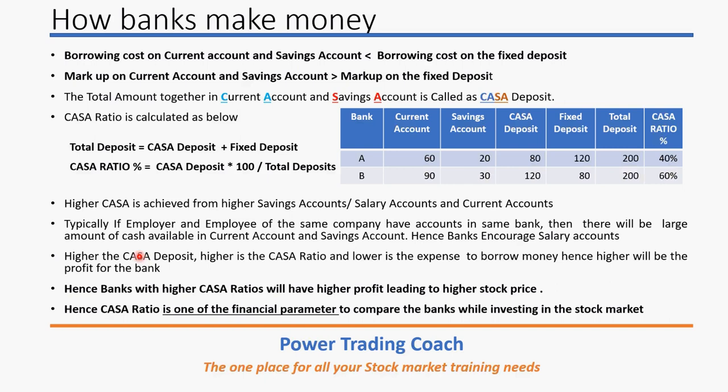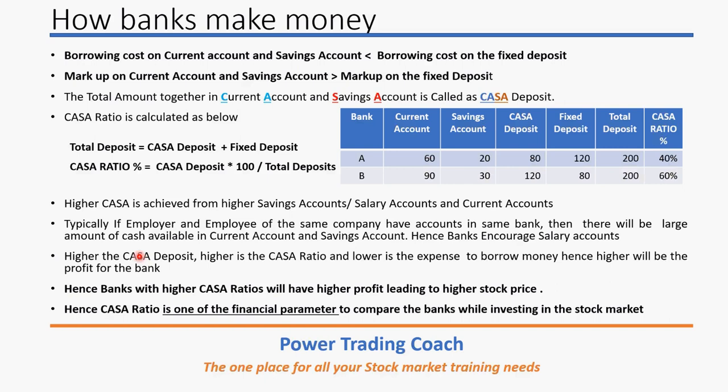Higher the CASA ratio, lower the expense to borrow the money. Why? Because the CASA ratio is dependent on the CASA deposit. Higher the CASA deposit, that means you have a lot of money in the form of CASA deposit. Say 60% of the money in the overall deposits is coming from CASA. That means you can utilize that money, which is less cost to the bank. So banks will be earning more profit. The markup will be higher for them.